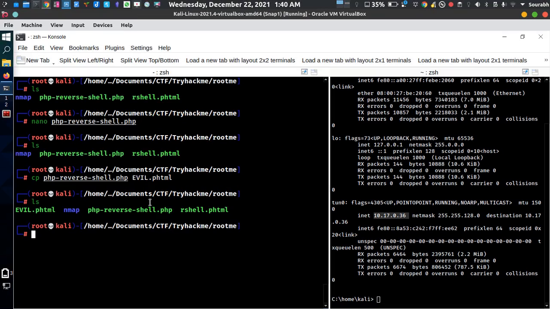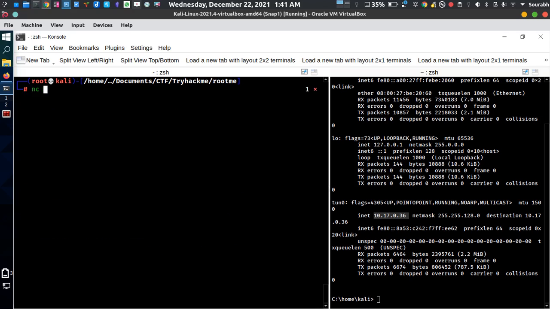For the reverse connection, there is a tool called netcat. So what is netcat? Netcat is basically a tool for accepting a connection to your machine itself. For initiating netcat, I just have to type ncat -lvnp and that particular port, 9001.